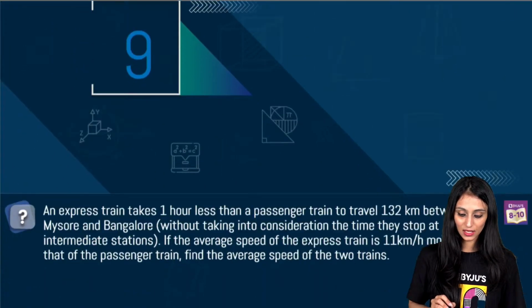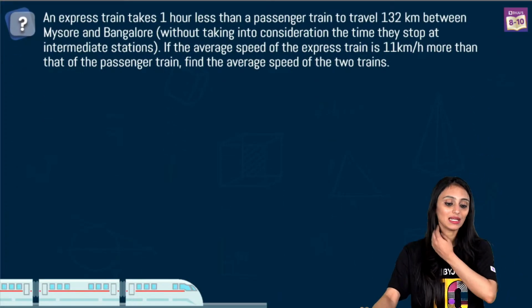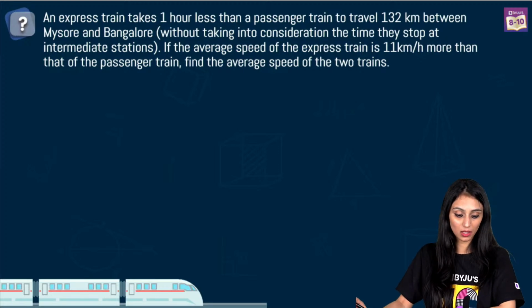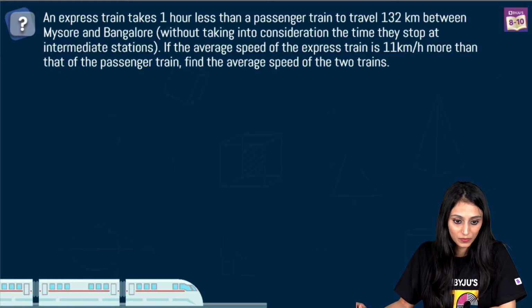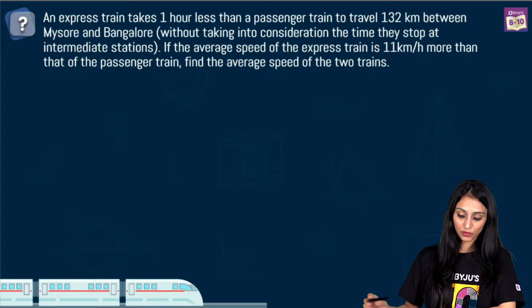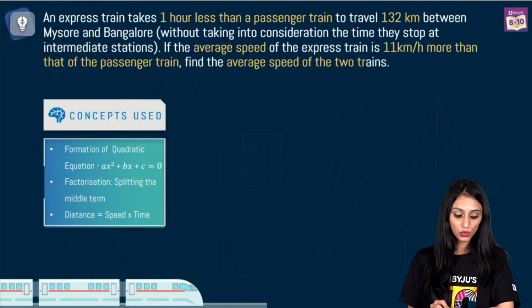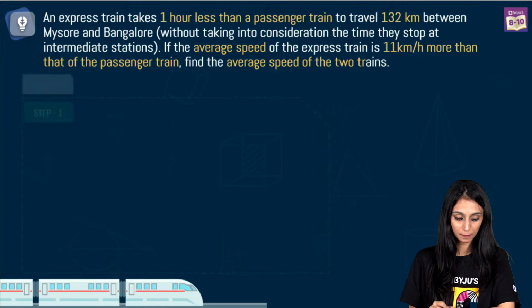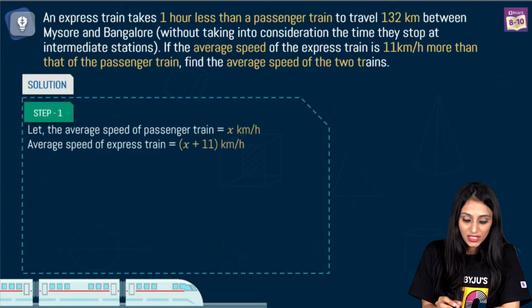Okay, let's move ahead. Let's take a look at question number 9 now. An express train takes 1 hour less than a passenger train to travel 132 kilometers between Mysore and Bangalore, right? Without taking into consideration the time they stop at intermediate stations. If the average speed of the express train is 11 kilometers per hour more than that of the passenger train, find the average speed of the two trains. Here we are talking about two trains. One is the express one. Definitely it will have more speed than the passenger one.